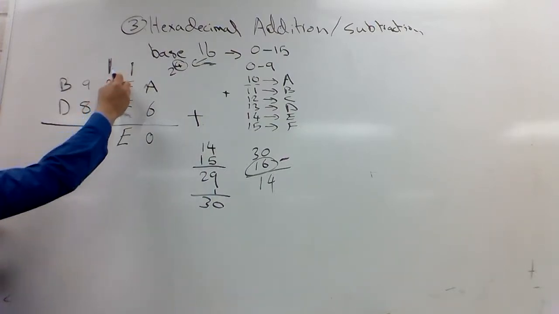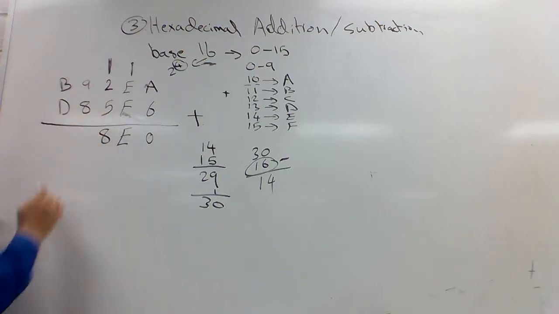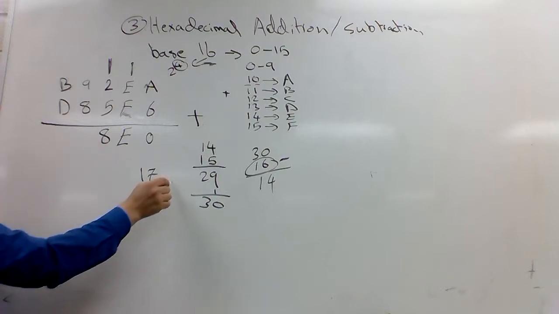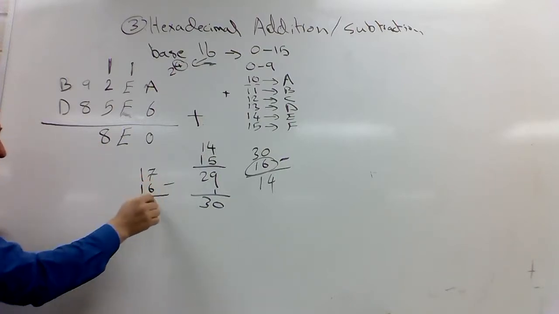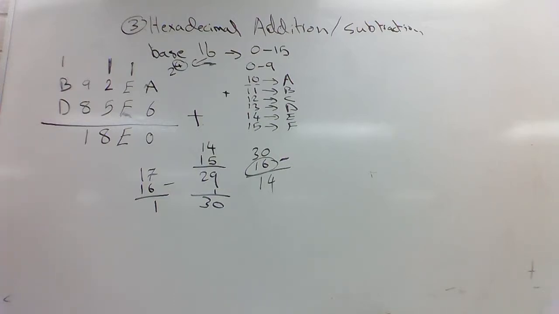This is what? 1, 2, and 5 is 8. 9 and 8 is what? 17. So I'm going to have a carry. Minus 16 is 1. 1 and 1. And look at this. This is really important. I have 1 and B.